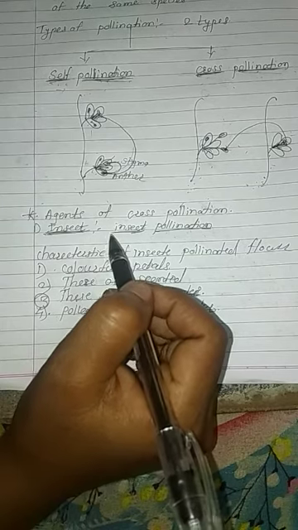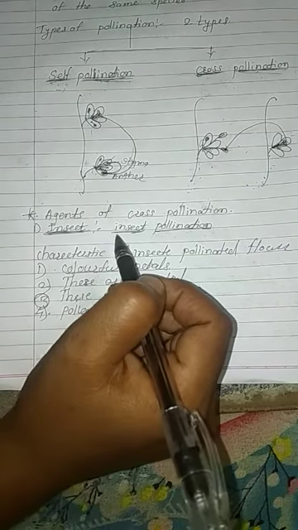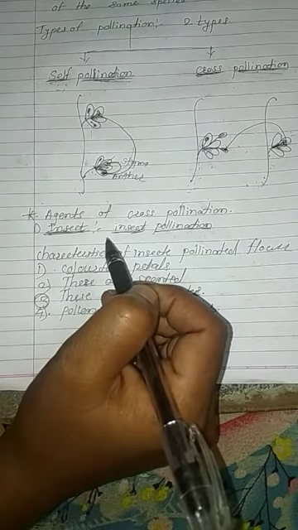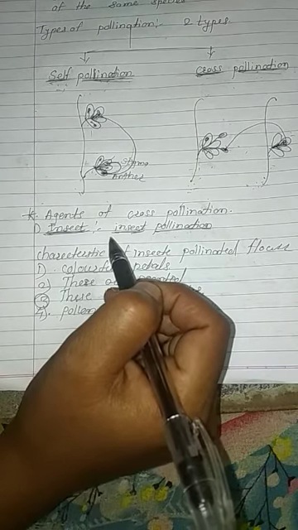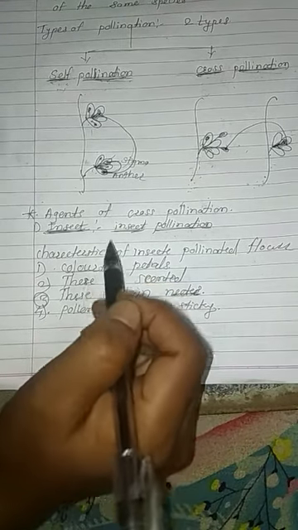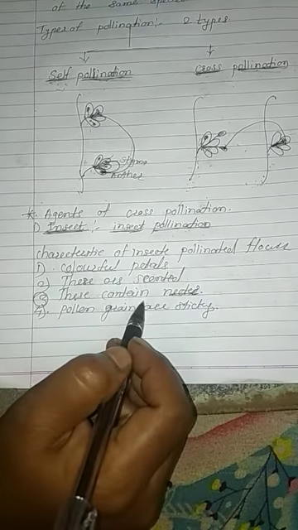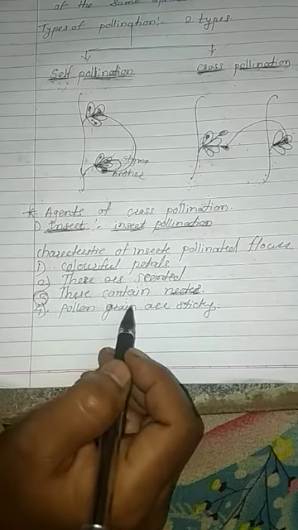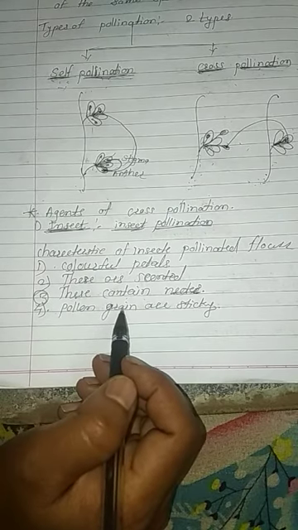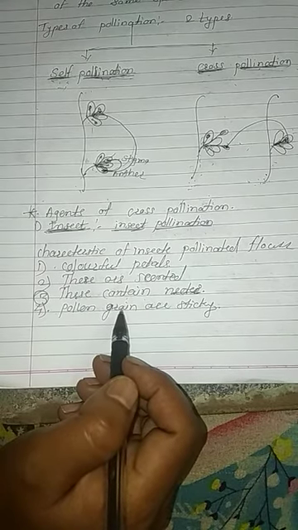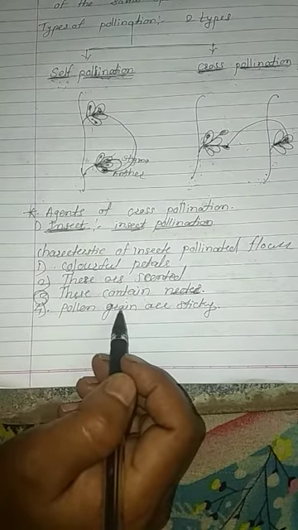The insect is attracted towards the flower by the smell, and in that way the pollen grain is transferred from anther to stigma. The pollen grain is very sticky, because when the insect sits on the flower, the pollen grain sticks to the body of the insect.